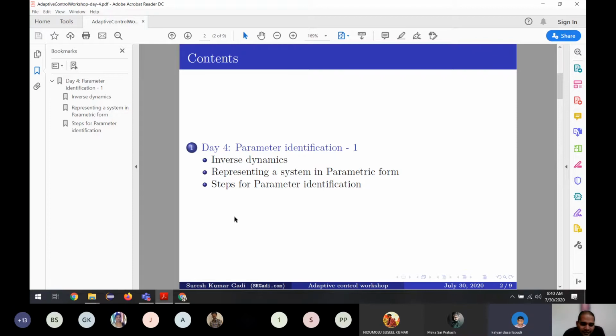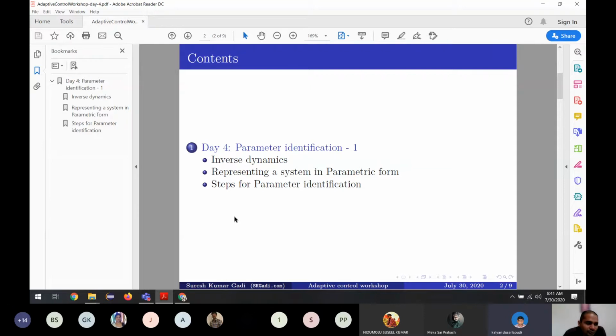Until yesterday, we have seen whatever you have already seen in your subjects, for example solving a differential equation or applying PID controllers, or seeing some animated kind of results and observing all these things. I'm sure you have seen these in your courses. So from today onwards, we're going to enter into parameter identification.